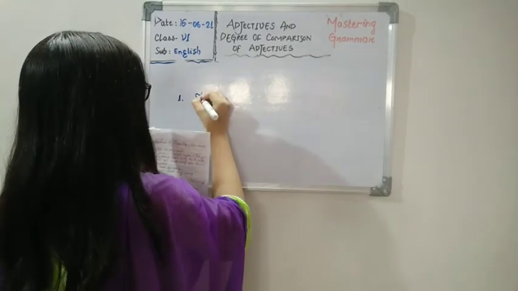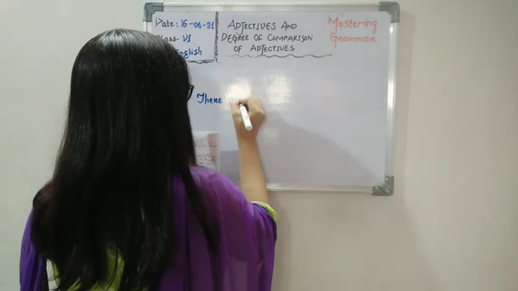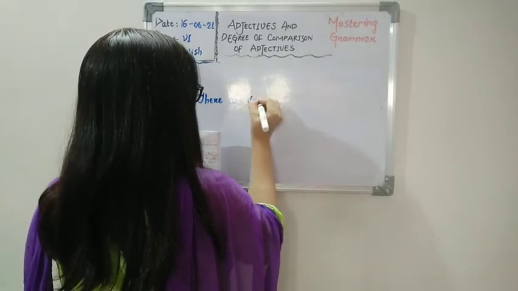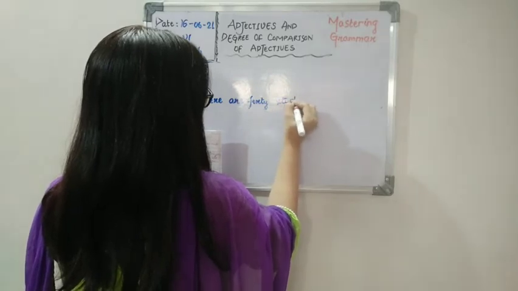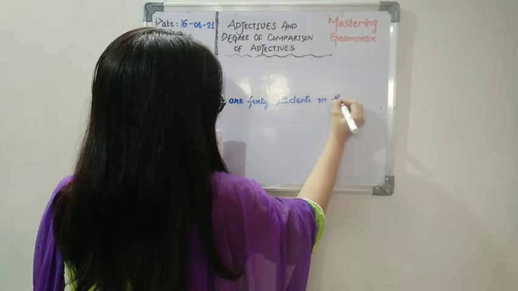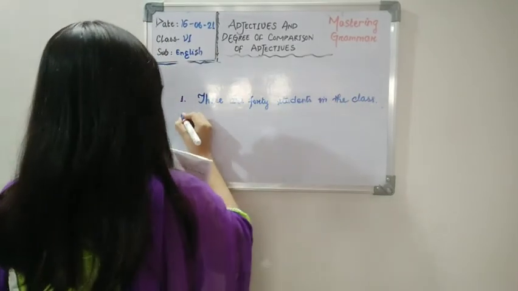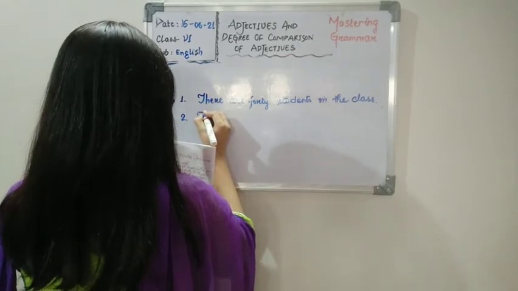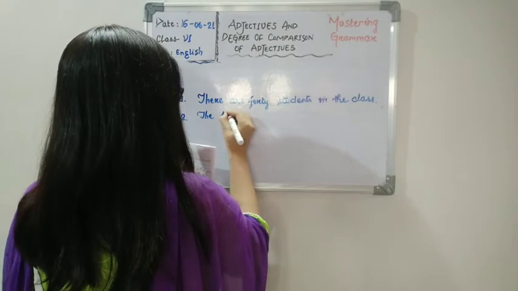Number 1, there are 40 students in the class. Okay. Second, the third seat is empty.